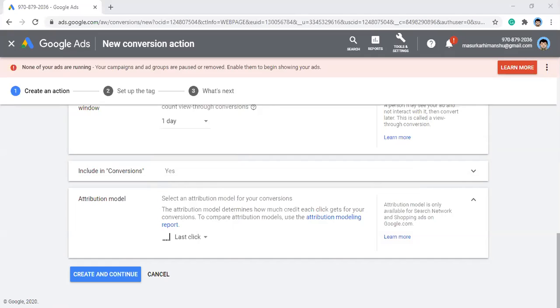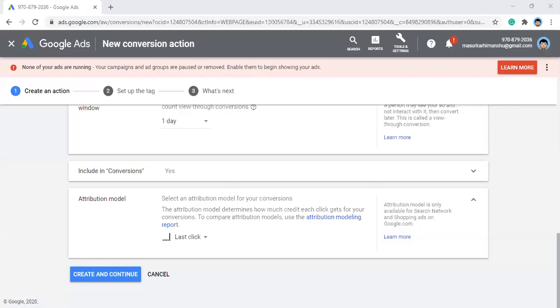And why do we choose attribution? You can choose any attribution based on your business model. Let's say you want to give equal credit to all the touch points or all the ads which have been clicked before a conversion. You want to give them equal attribution, or equal credit, in that case, right? Because they have brought a sale. They were involved in the conversion path, or they were involved in a sale. You want to give them equal credit. So that's why you use attribution. In that case, you will use linear attribution.